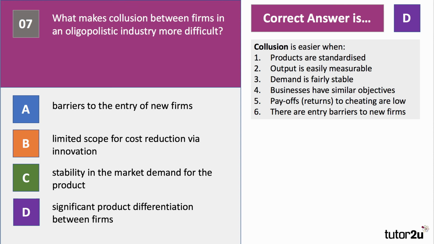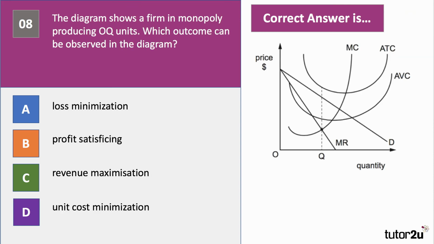Question number 8. The diagram shows a firm in monopoly currently producing level of output OQ. Which outcome can be observed in the diagram? A, B, C or D? Have a go at this question.